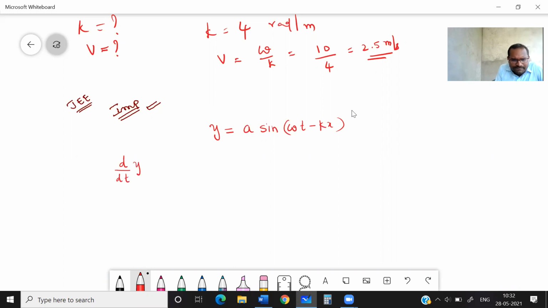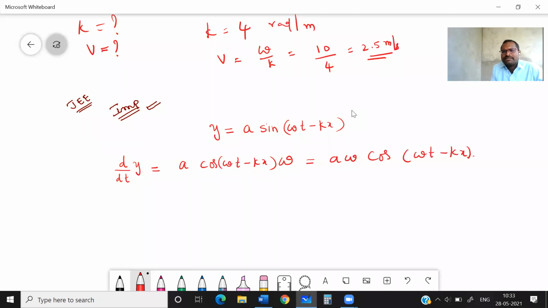What will you get? You will get A cos(omega t minus kx), and because it is a function of omega t and we differentiate with respect to time, you get omega again. So what you are getting is A omega cos(omega t minus kx).